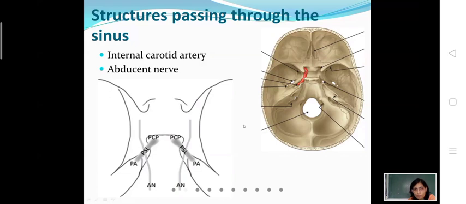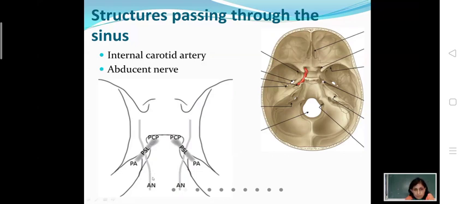Then what about the sixth cranial nerve? Do you know about a ligament, the petrosphenoid ligament? I don't know whether you know about it or not. The petrosphenoid ligament connects the apex of the petrous temporal bone to the posterior clinoid process. The apex of the petrous temporal bone is connected to the posterior clinoid process by a ligament called the petrosphenoid ligament.